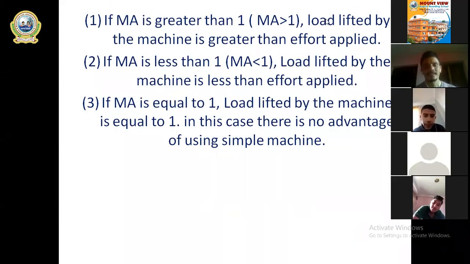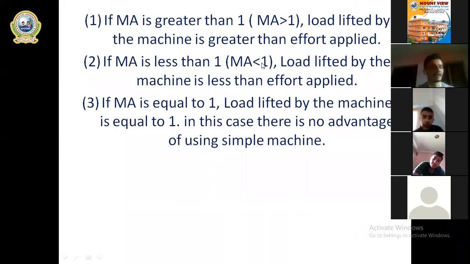In that case, the MA is less than 1, and when the MA is less than 1, the machine is not efficient. The machine carries load, but the load is less than the effort applied. Right, so in that case, there is no use of using a machine. Now go to condition number 3.